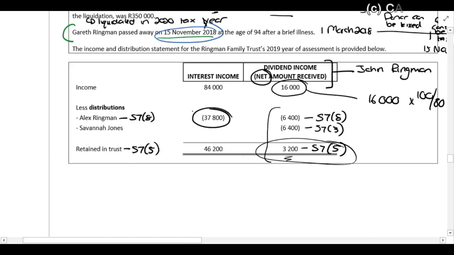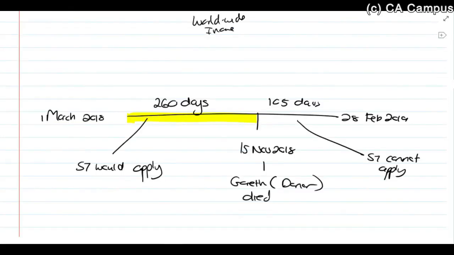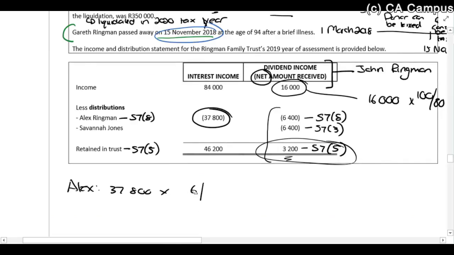So if I take the one to Alex, 37,800 times 260 over 365, that is 26,926.